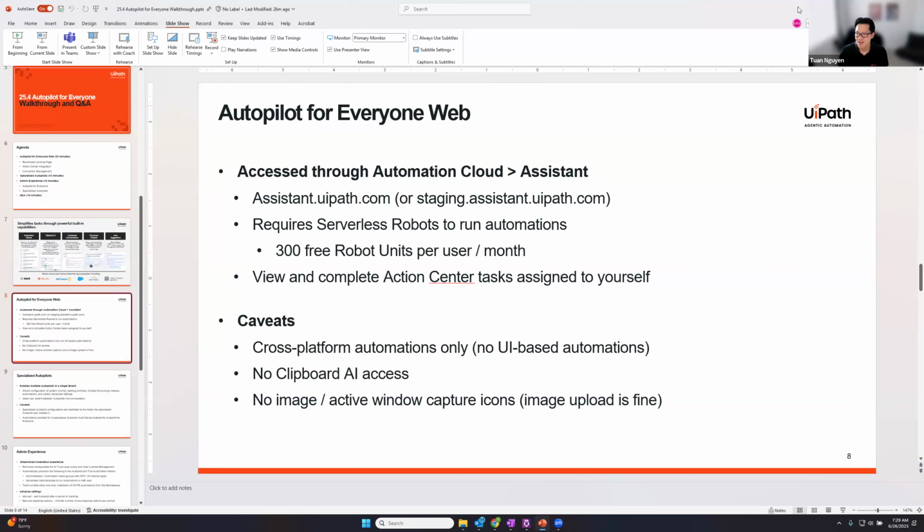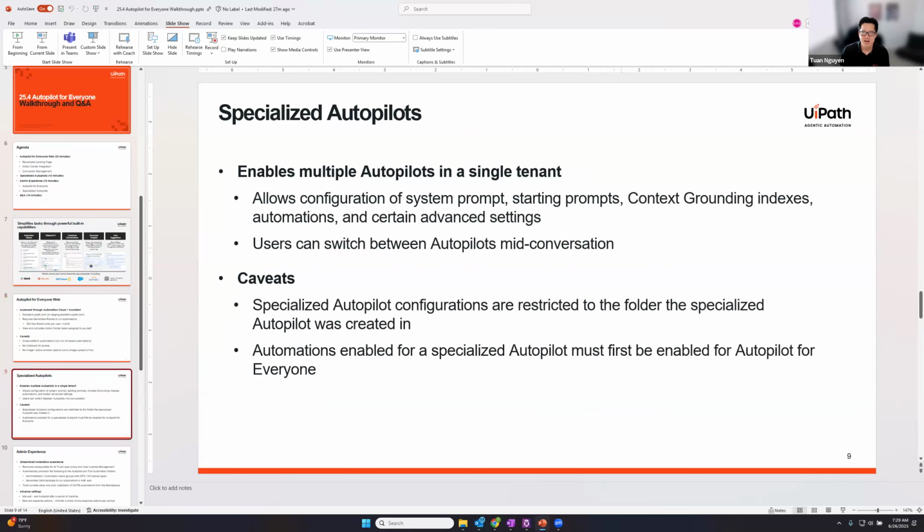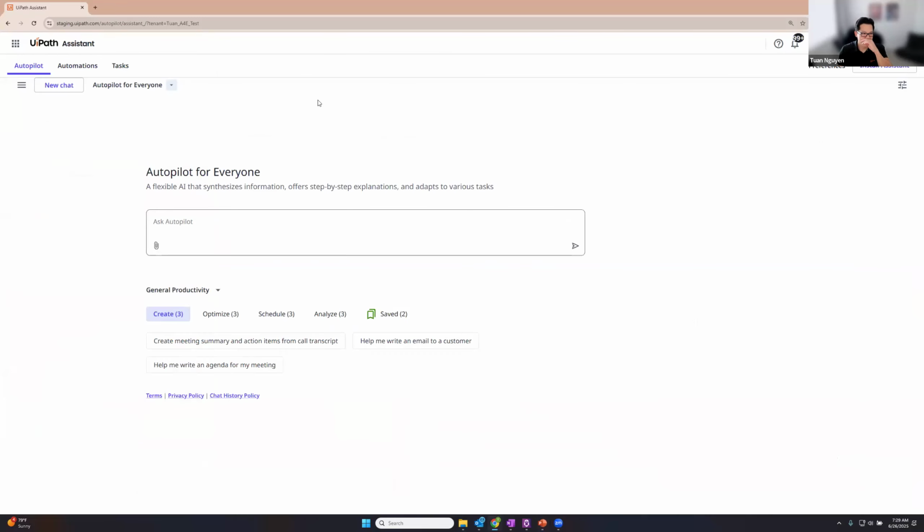All right. So with that being said, let's jump into our next topic, which is specialized autopilots. So if you've used Autopilot for Everyone in previous iterations before 25.4, even in 25.4, you'll notice that it's kind of hard to build, let's say, an Autopilot for a specific purpose. You have to go in the admin, you have to create an instruction set, you have to configure tools, and what you basically get is an autopilot that's focused on your purpose, but you can only build one per tenant, right?